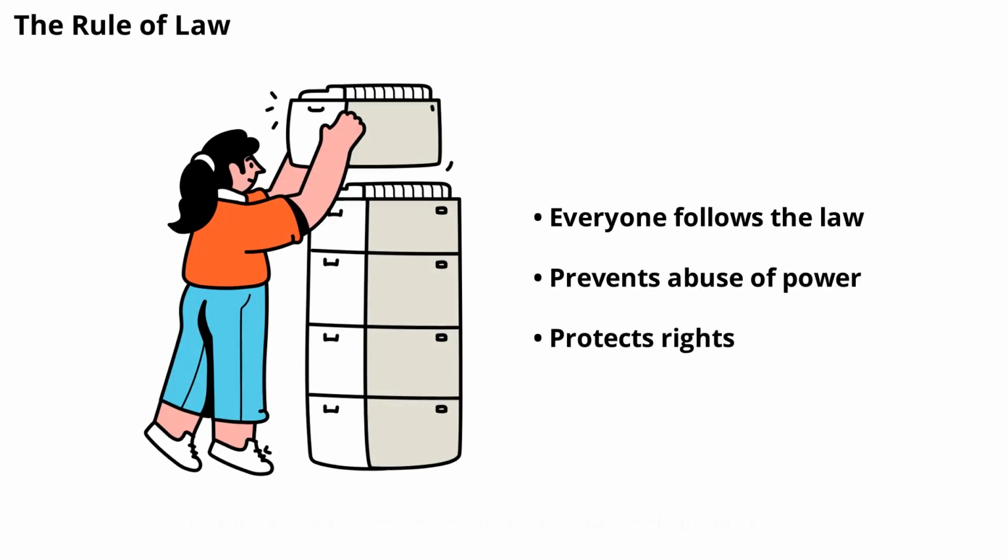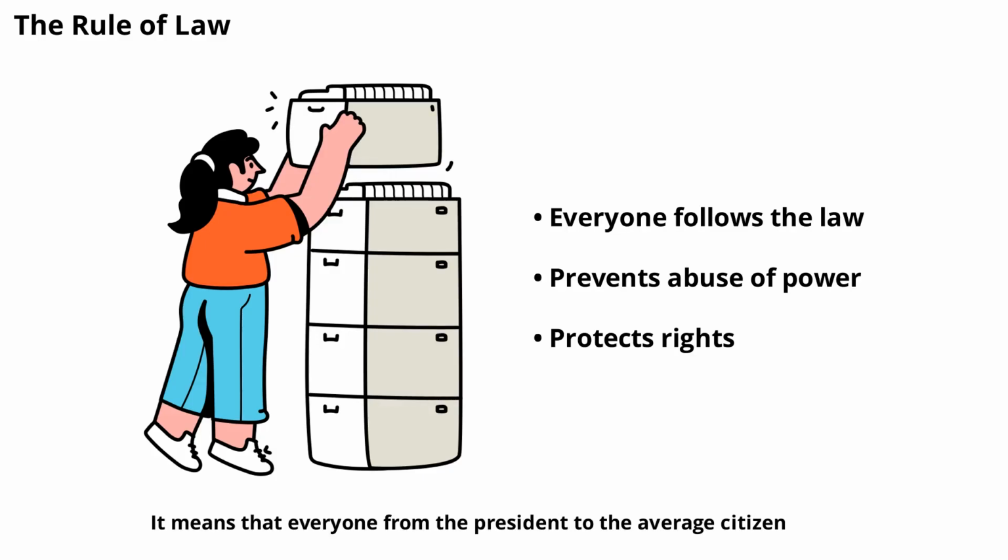The rule of law is a core principle in legal rational authority. It means that everyone, from the president to the average citizen, is subject to the same laws. No one is above the law, and laws are applied fairly and consistently. This principle protects individual rights and prevents the abuse of power, making it a cornerstone of democratic societies.